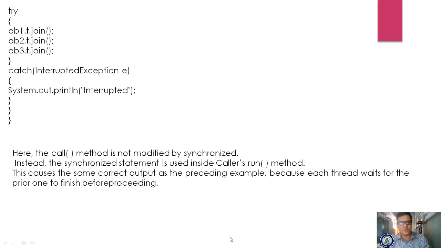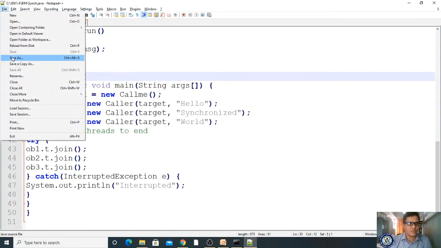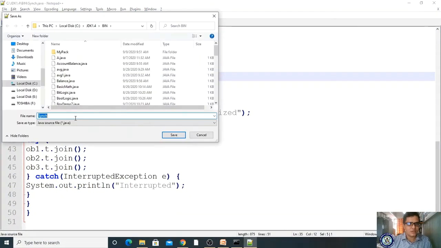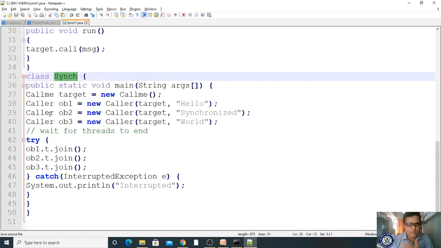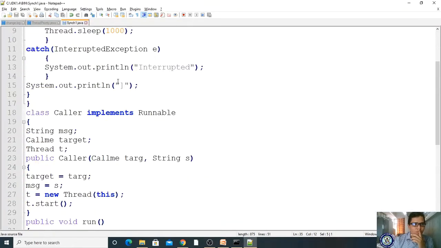Okay, let me run this same program with a little modification. Let me save as sync1.java. This is the same program, I think. And where do we have to modify?